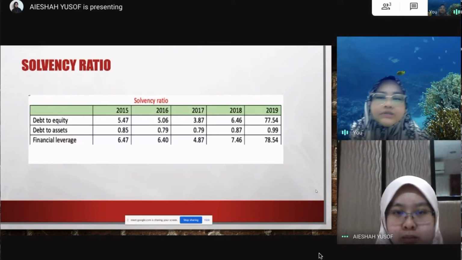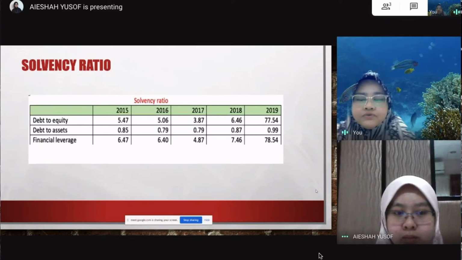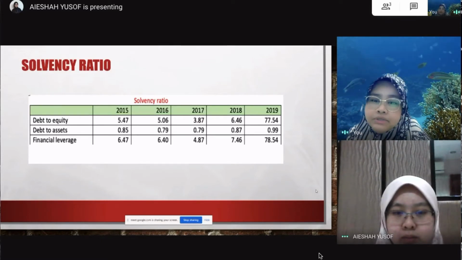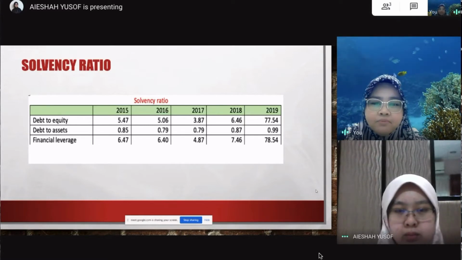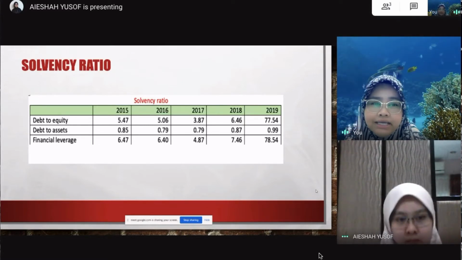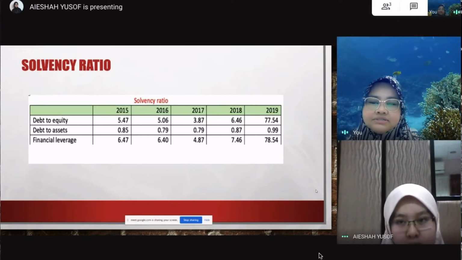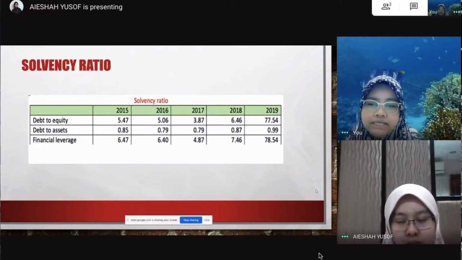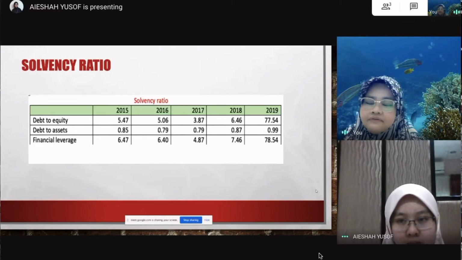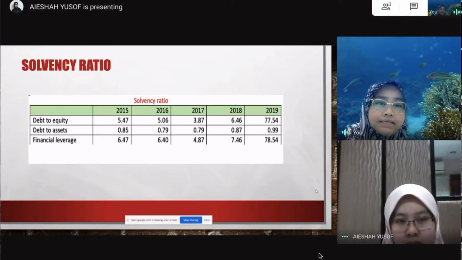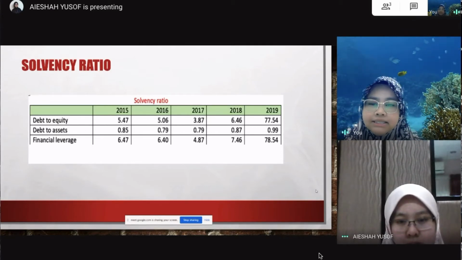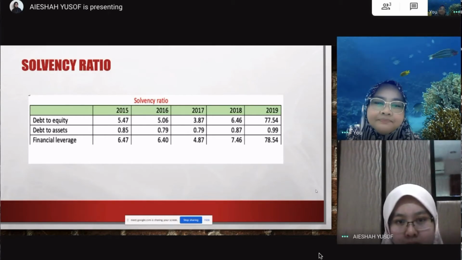For the solvency ratio, from this graph we can see that the debt to equity shows a higher proportion of debt financing of Air Asia X assets, at a constant rate of between 5.47 and 6.46 in 2015 and 2018. They both have a slightly higher risk involved for creditors, which makes them weak in the long term and in financial security for Air Asia X.